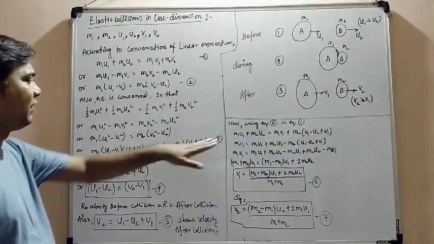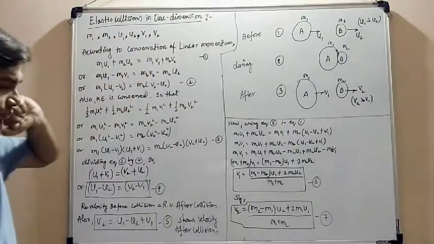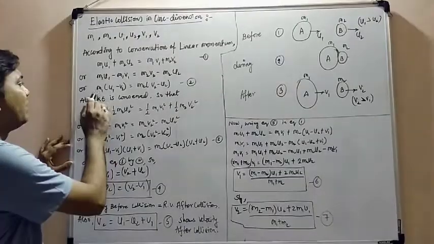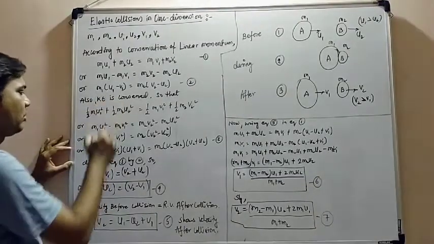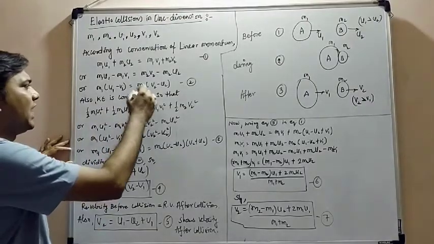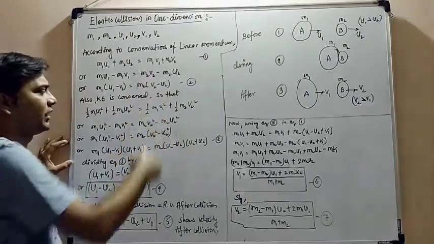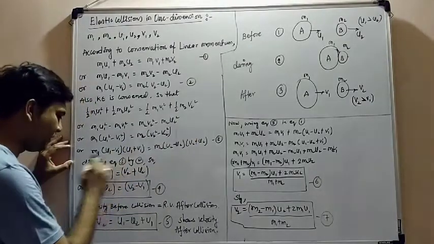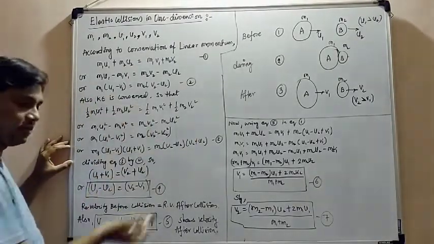So what I have done, I have divided equation number 3 by equation number 2. When I divide equation number 3 by equation number 2, m1 and u1 minus v1, both of them are common, so they get cancelled. Similarly, m2 and v2 minus u2, both of them are cancelled. So what is left? u1 plus v1 equals u2 plus v2. This is left in the equation after division.